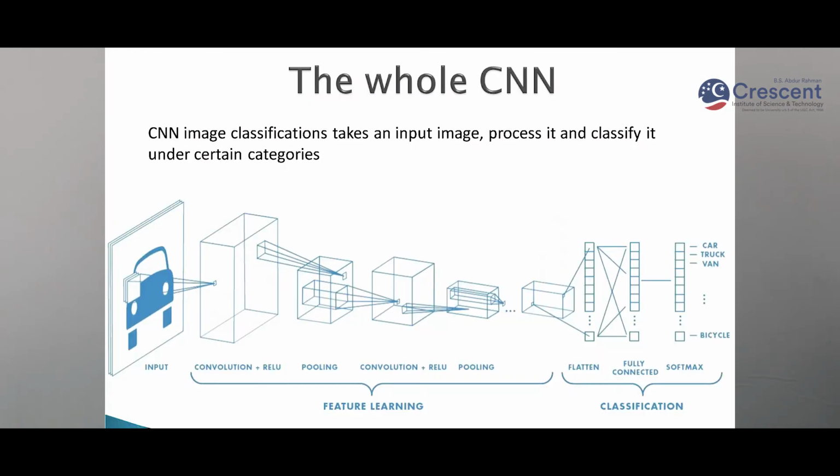Here is the whole architecture of a convolution neural network. Here we have given one picture of a car, which is nothing but a matrix of pixels. The convolution layer is applied onto the picture, then a nonlinear function is applied, and then a pooling layer, then again a convolution layer, then again a pooling layer. This whole process is the convolution neural network. After getting the reduced size of the image, we give it to the neural network for the prediction. How these convolution and pooling layers work, we will discuss here.